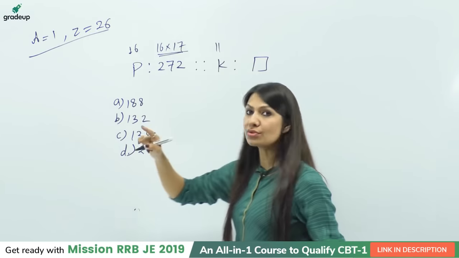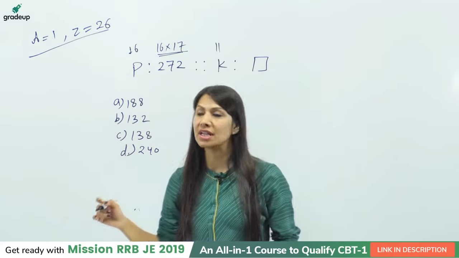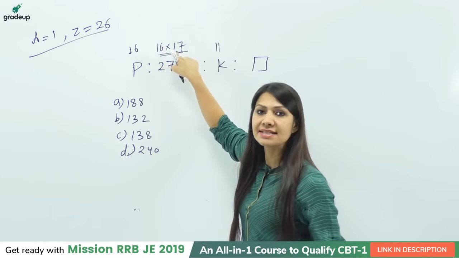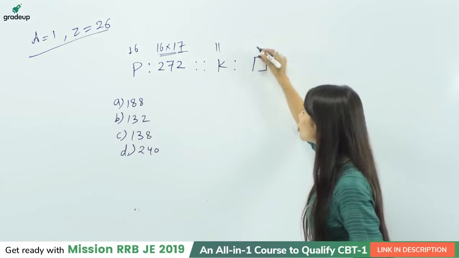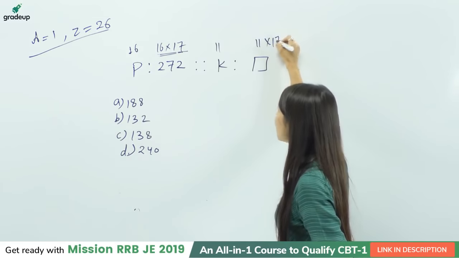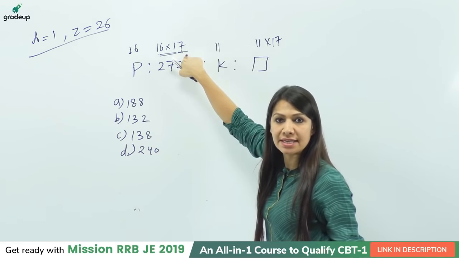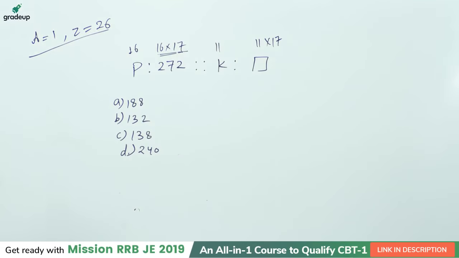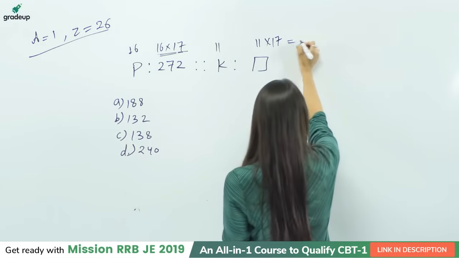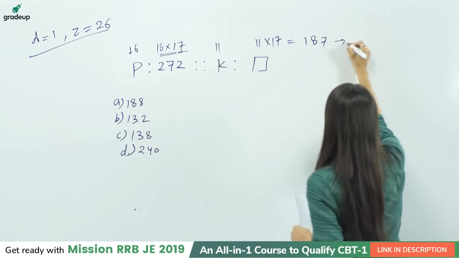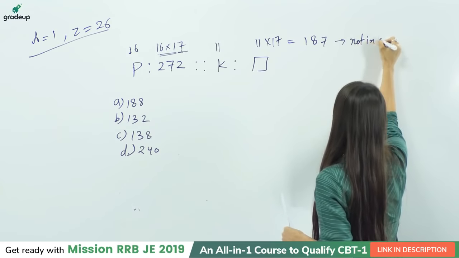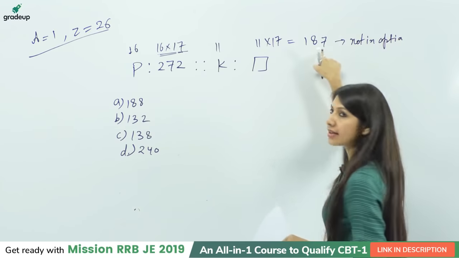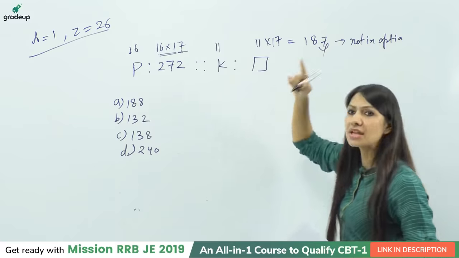So according to the definition of analogy, if you are multiplying 16 and 17, in the same way you should multiply 11 and 17, because you have multiplied by 17 here, right? But the point is, if you multiply 11 and 17, it will give you 187, which is not given in the options. As this is not given in the options, I need to think once again.